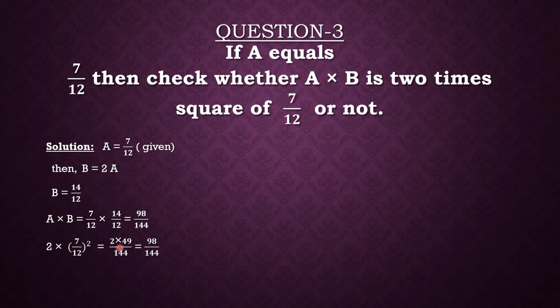When we will multiply both of these numbers, it will be 2 into 49 upon 144, because square of 7 is 49, and square of 12 is 144. When we will multiply both of these values, it will be 98 upon 144. So now here you can see that both of these values are same. This is 98 upon 144 and this is also 98 upon 144. So yes, we have checked that both of these values are same. Now let's move on to the next question.